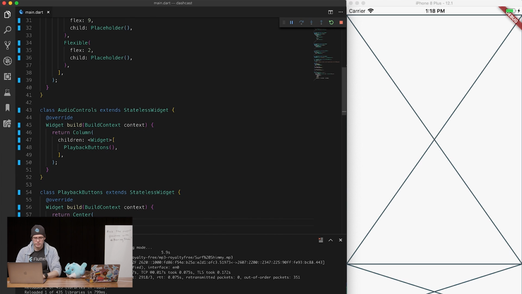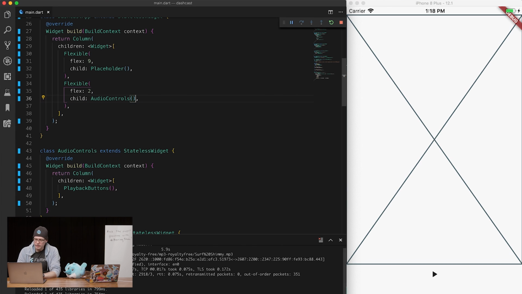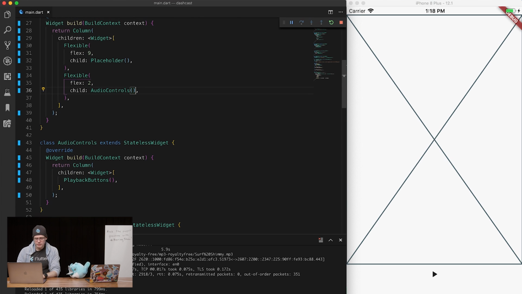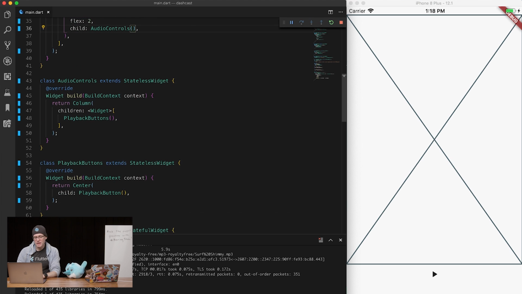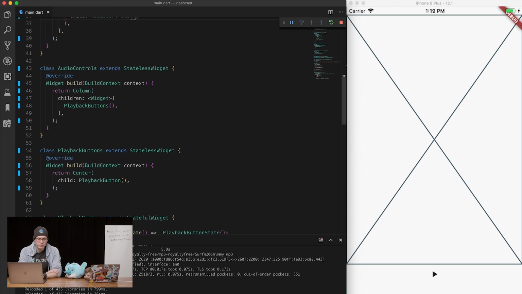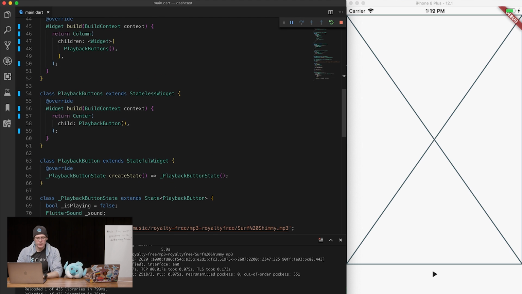Let's get rid of all this because you don't need to see that. And then up in our placeholder, we can swap this in for our audio controls. There we go. And boom. So we got one there now. That's a pretty sweet looking app right there. Yes, you don't need to be too sarcastic. We can style that up a little bit better, but let's. You wanted a seek bar. Yeah. That or jumping 15 seconds backwards or forwards. The functionality is similar.